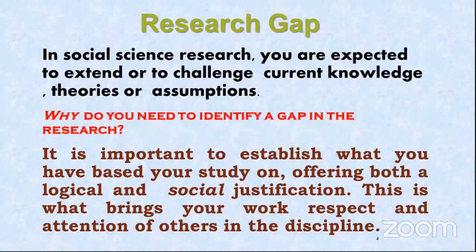In social science research, you are expected to extend or to challenge current knowledge, theories, or assumptions. Why do you need to identify this? The main reason is it is important to establish what you have based your study on, offering both a logical and social justification. This is what brings your work respect and attention in the other discipline.